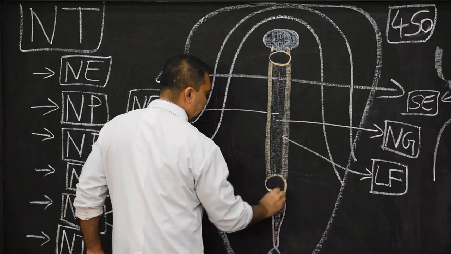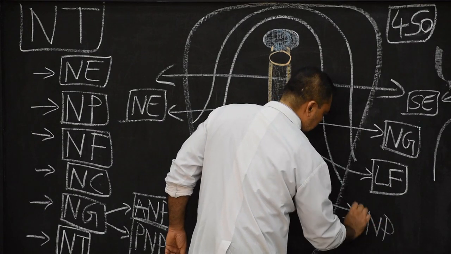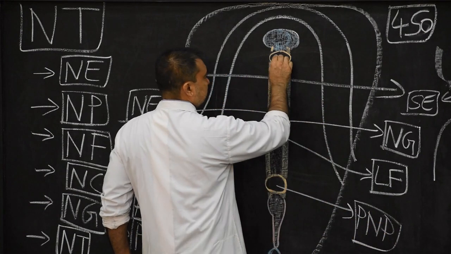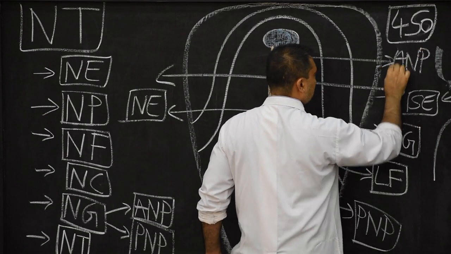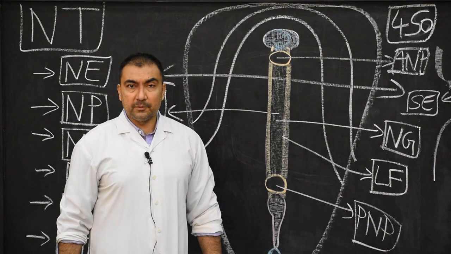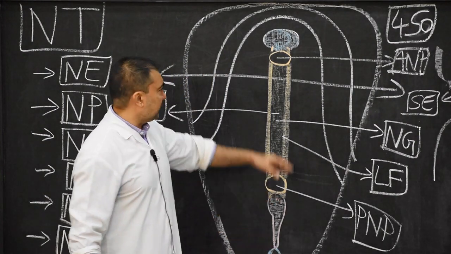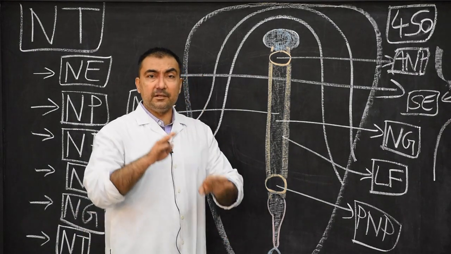So anterior and posterior neuropore are the two openings present at cephalic and caudal ends before the closure of the entire neural tube.